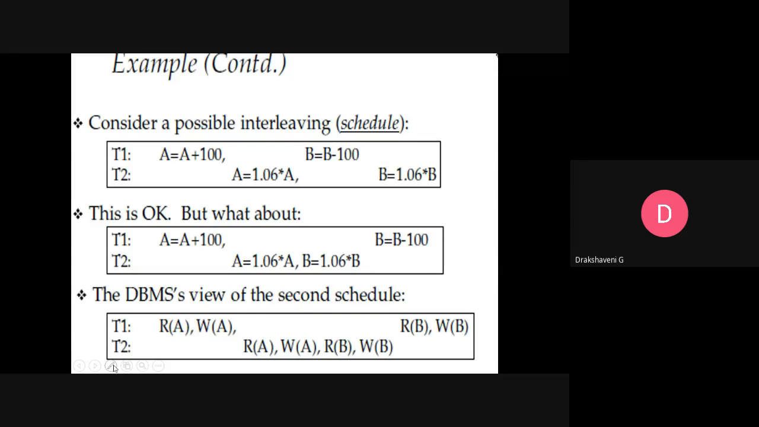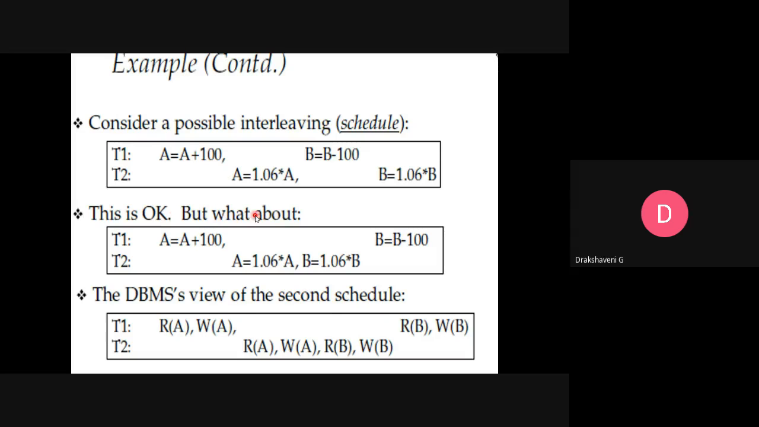So what did we do? We have scheduled, considering a possible interleaving. So T1: A equal to A plus 10. We are adding. After adding, do the second transaction, that is 6% added to account B. Then after this, subtract from B. Then multiply it to B. So this is what you can see. Consider a possible interleaving or scheduling of T1 and T2.